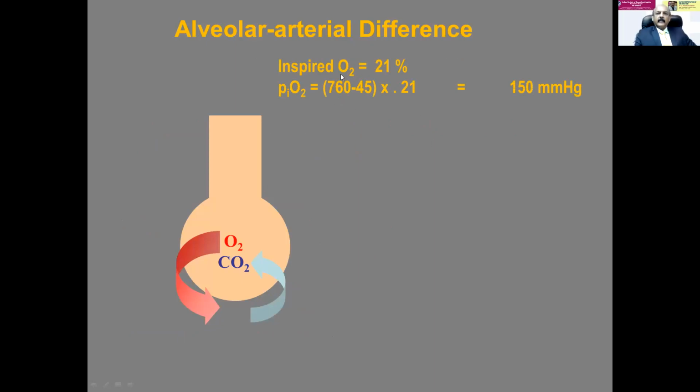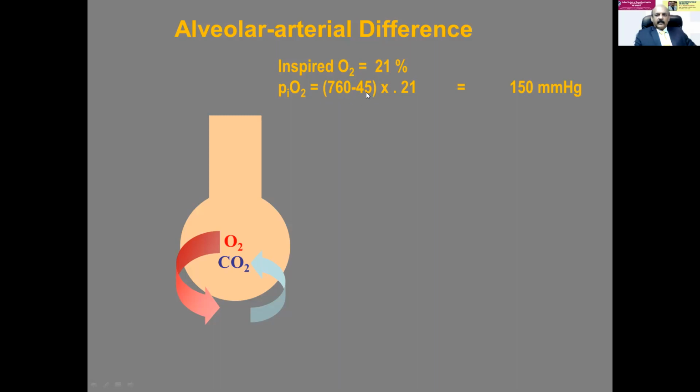Usually, the inspired oxygen is 21% in the atmospheric air. So in the inspired oxygen concentration, 760 is the atmospheric pressure, minus 45 is the saturated vapor pressure, the energy spent on the humidification of inspired gases. So it has to be deducted.